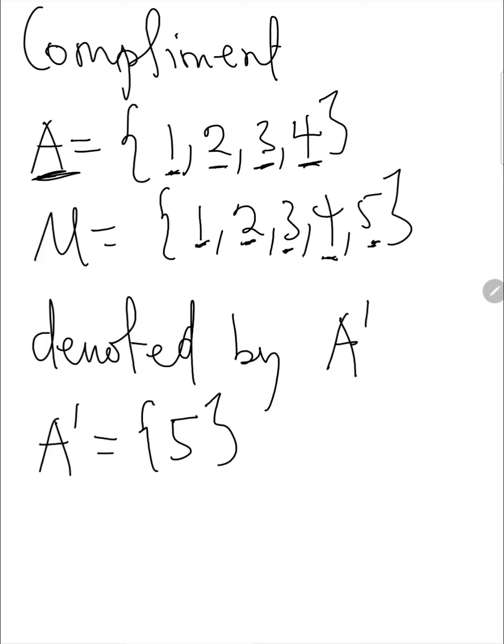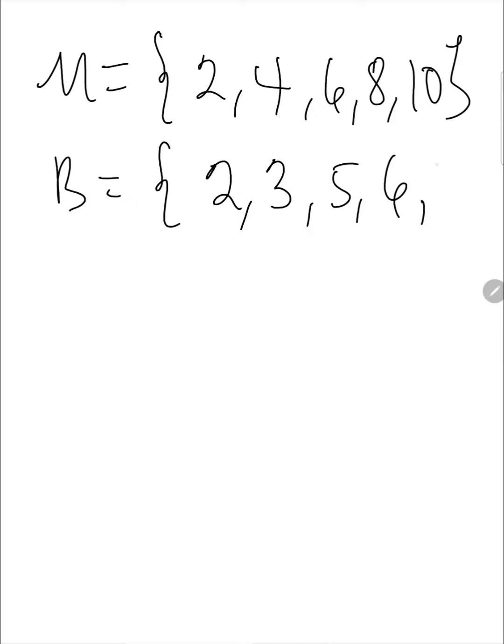So now let's look at another one. We have a universal set to be 2, 4, 6, 8, 10, and we have B. The subset B has 2, 6, and 10.